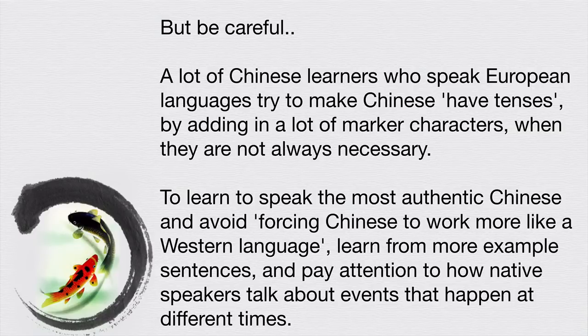So really we have to learn from more example sentences and pay attention to how native speakers talk about events that happen at different times. Sometimes you won't have any kind of marker character indicating when it happens. Sometimes you might. Sometimes you might have this before and afterwards. So really, in order to speak Chinese in the most authentic and correct way, you need to listen to a lot of examples, practice, and analyze how other people speak.